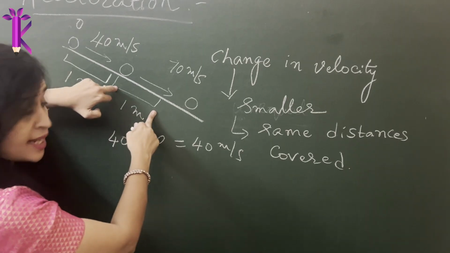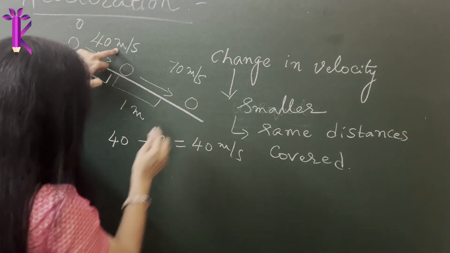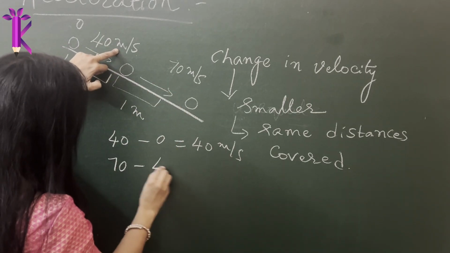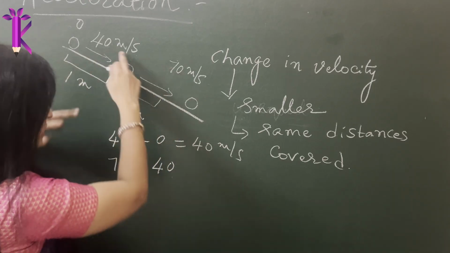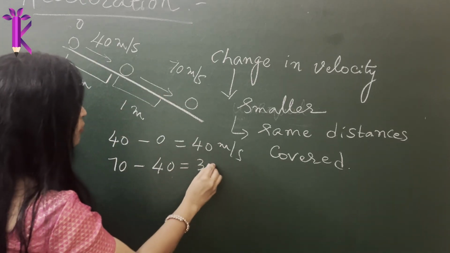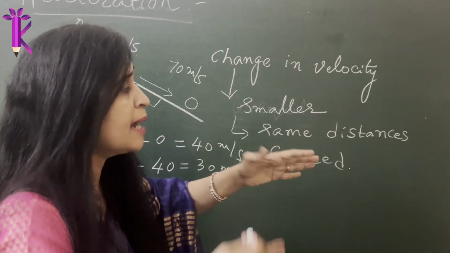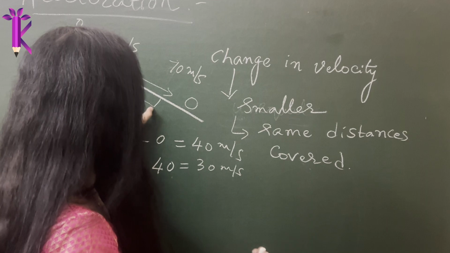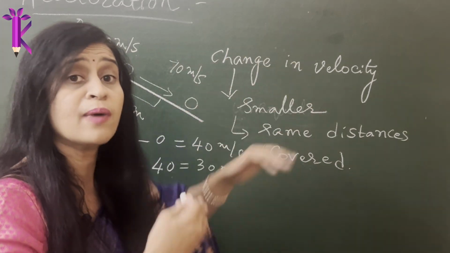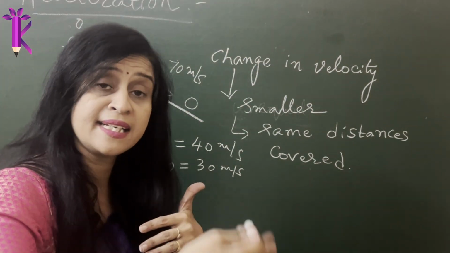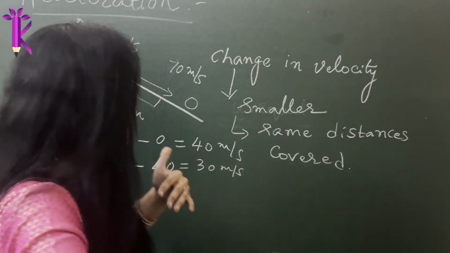For the same distance, he noticed that the change in speed was 70 minus 40, the final speed minus the initial speed, which was about 30 meter per second. So he saw that for the same distances covered, which is 1 meter here, the change in velocity kept on decreasing. It became increasingly smaller and smaller.